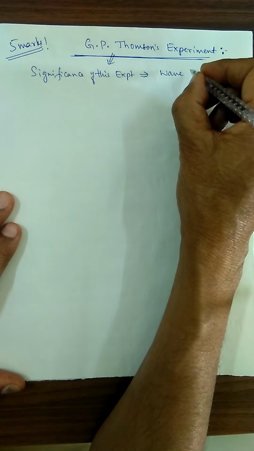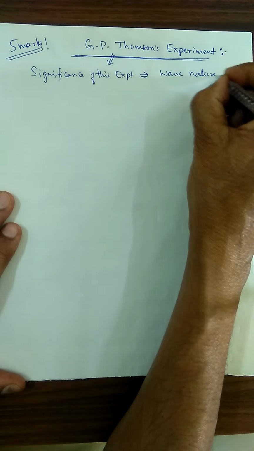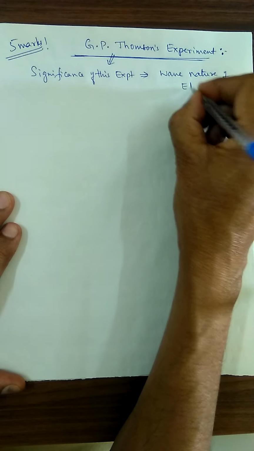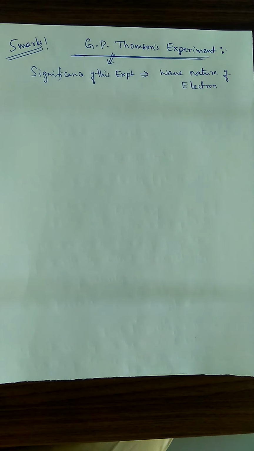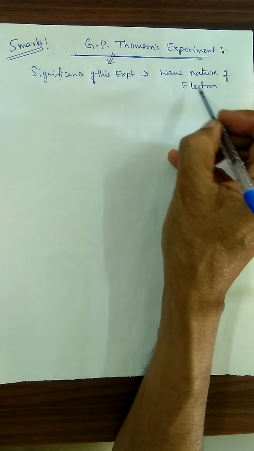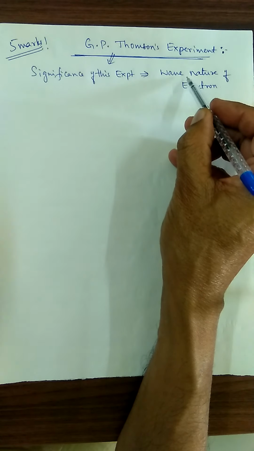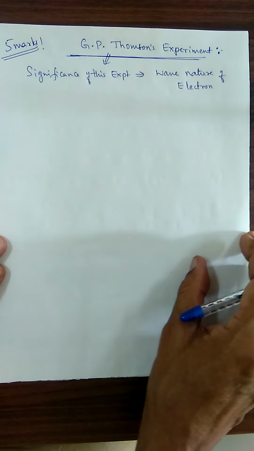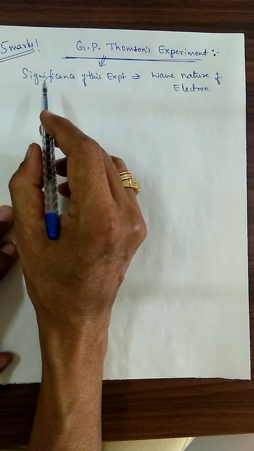The electron behaves in the form of waves. Wave nature of electron is the significance. That is the outcome of this experiment. The outcome of this experiment is that we have to prove that the electron behaves in the form of waves. That's all we have to prove. For that purpose, G.P. Thomson conducted an experiment.